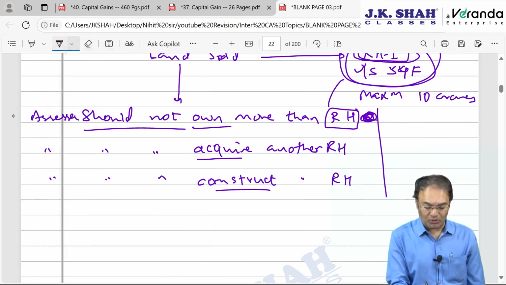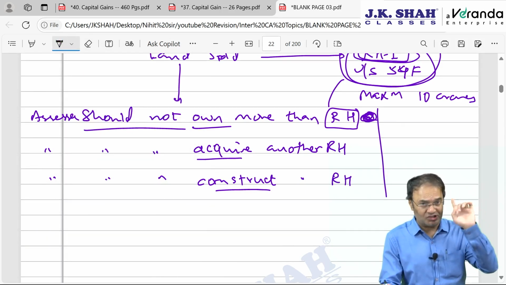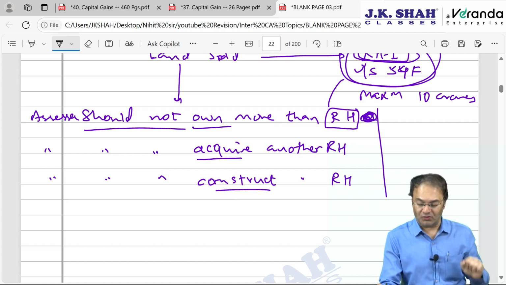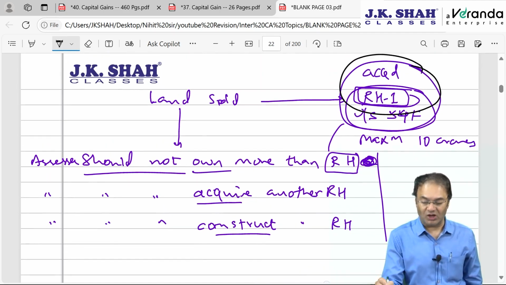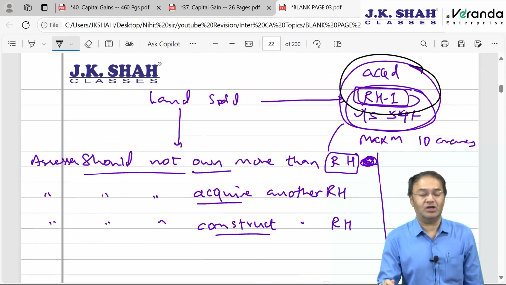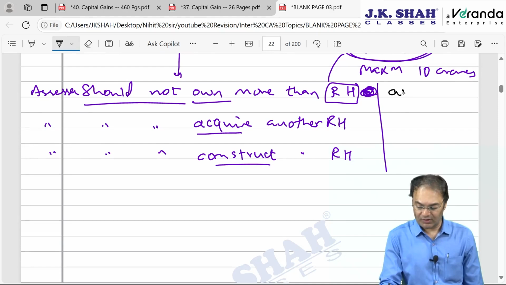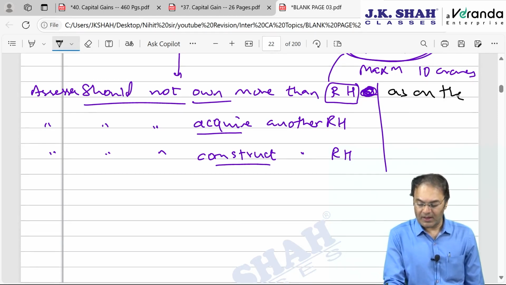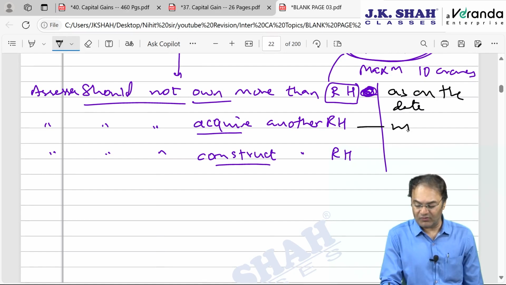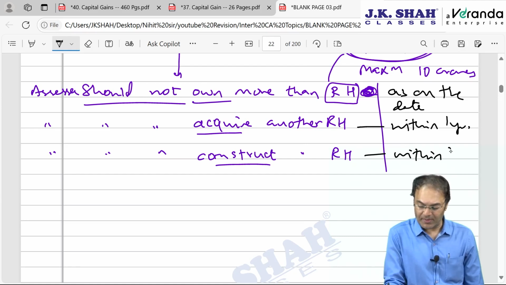He should not own more than one house. Owning one more house is allowed. So he can have 2 houses, one newly purchased, house 1. He can have another house as on the date of transfer. Should not acquire another house within next 1 year. Should not construct another house within next 3 years.